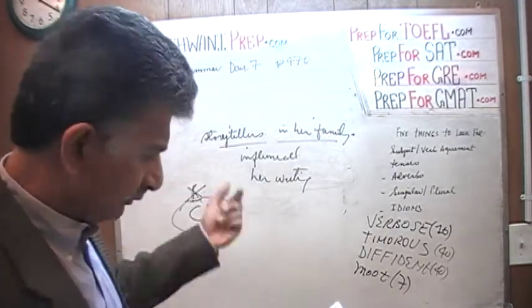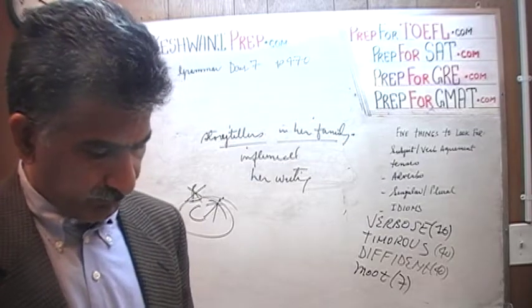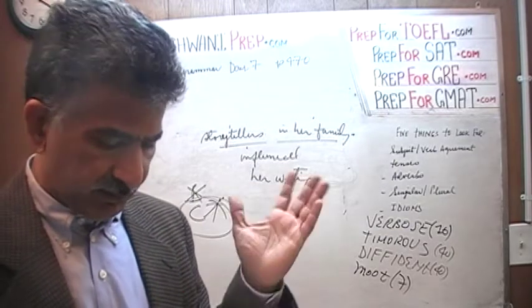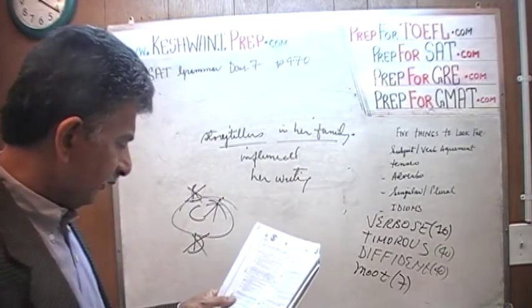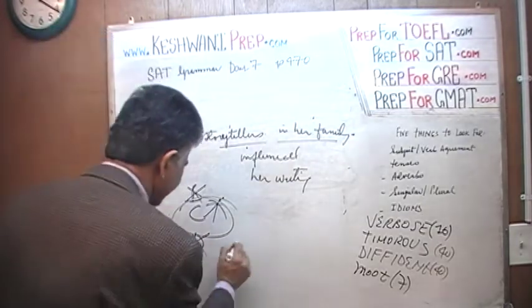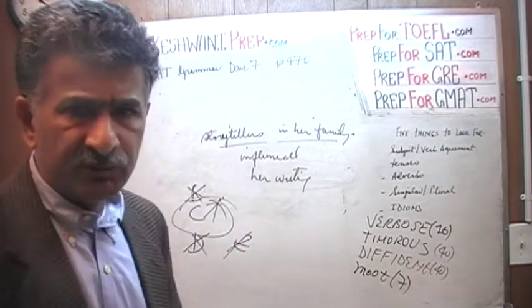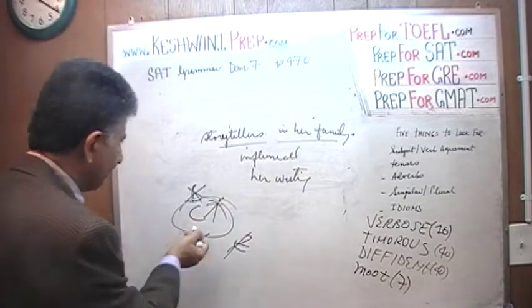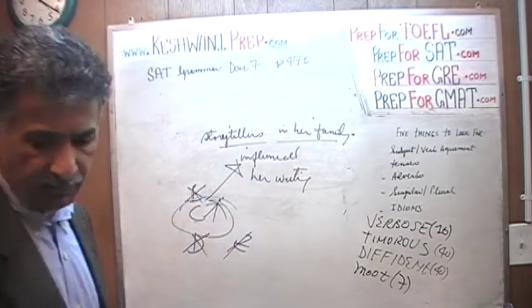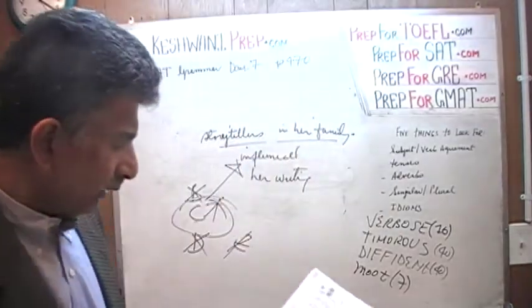It fits perfectly. The storytellers in the family being powerful. That's not it. We never said about being powerful. And D says powerfully influential. No, that's nonsense. You don't even have to finish reading the whole thing. As soon as it starts out in a ridiculous way, you know it's not. Besides, we found something that comes very close to what we're looking for. The answer is C. Let's move on to the next one.